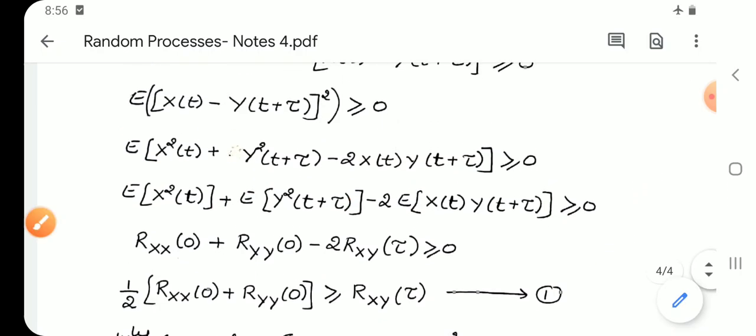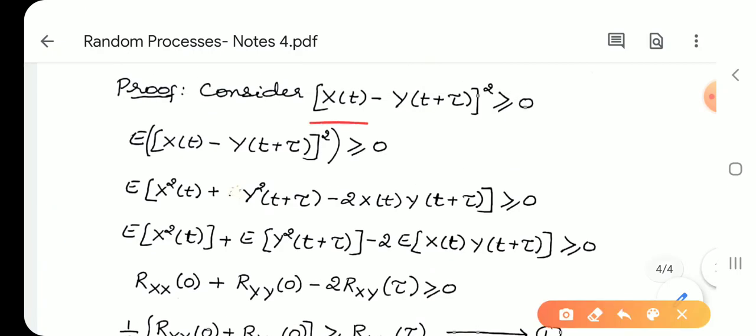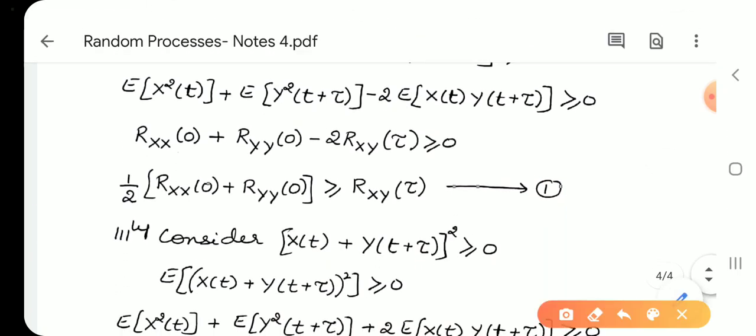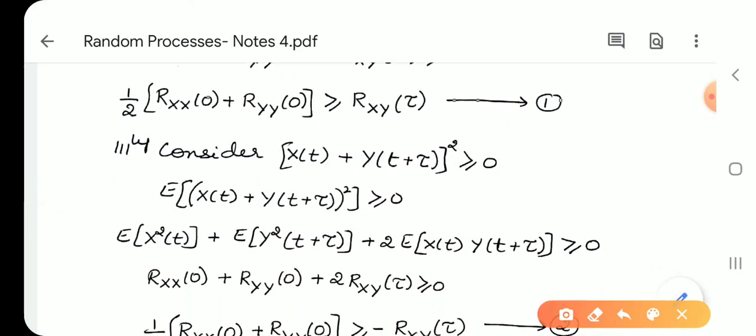Here we have taken x(t) minus y(t+τ). Next we shall take x(t) plus y(t+τ). In the same way, here E of (x(t) plus y(t+τ)) whole square is greater than or equal to 0. Since it is of the form (a plus b) whole square, E of a², that is x²(t), in the place of b you have y²(t+τ), plus 2ab, 2 into E of x(t) y(t+τ), is greater than or equal to 0.